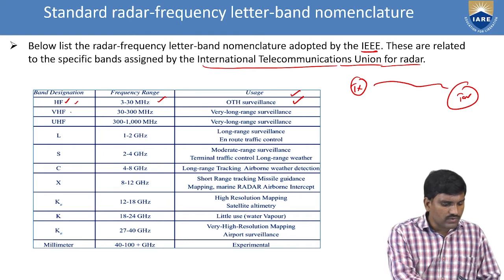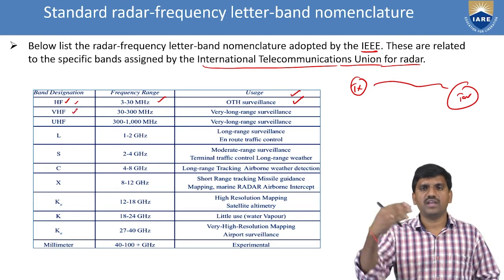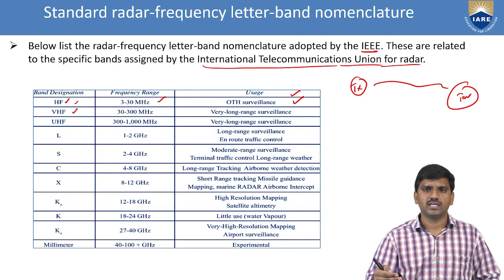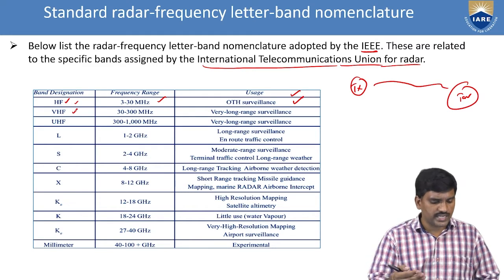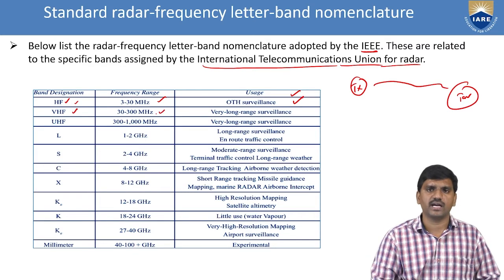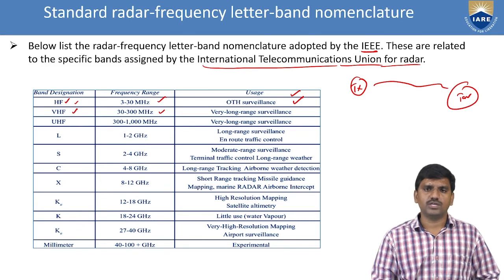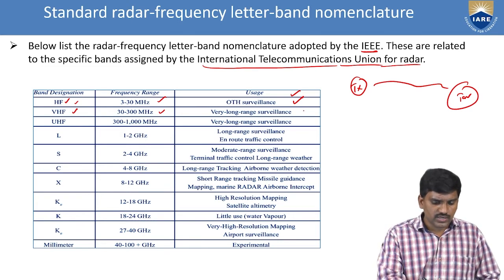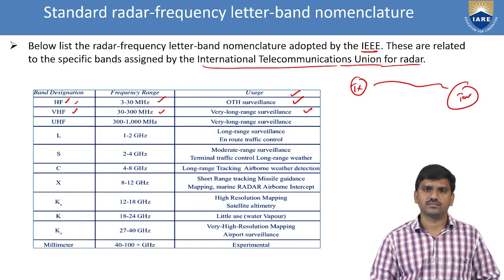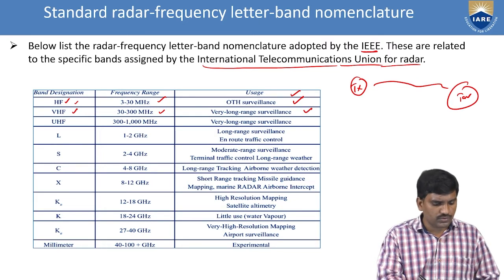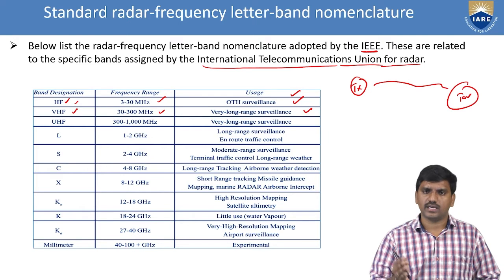Next one, very high frequency. The range is from 30 to 300 megahertz. It is used for very long range surveillance. So the application of the very high frequency range is very long range surveillance.